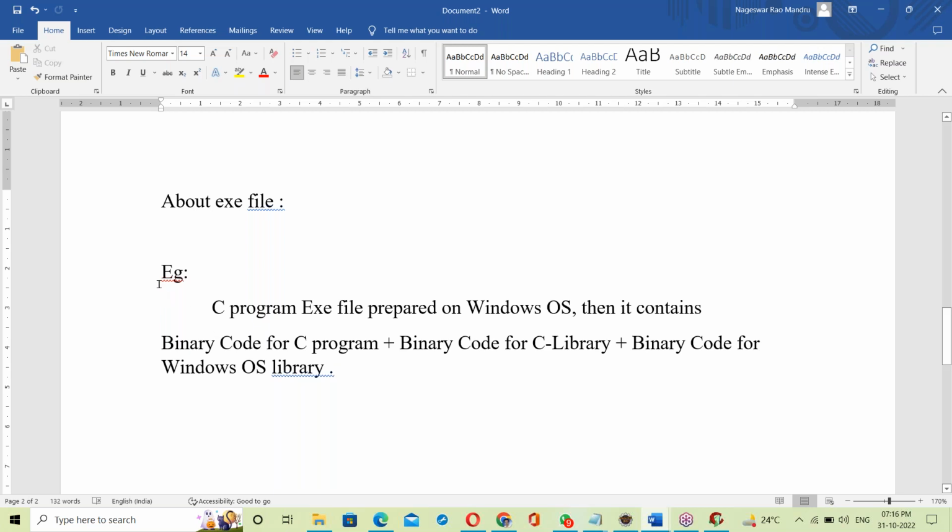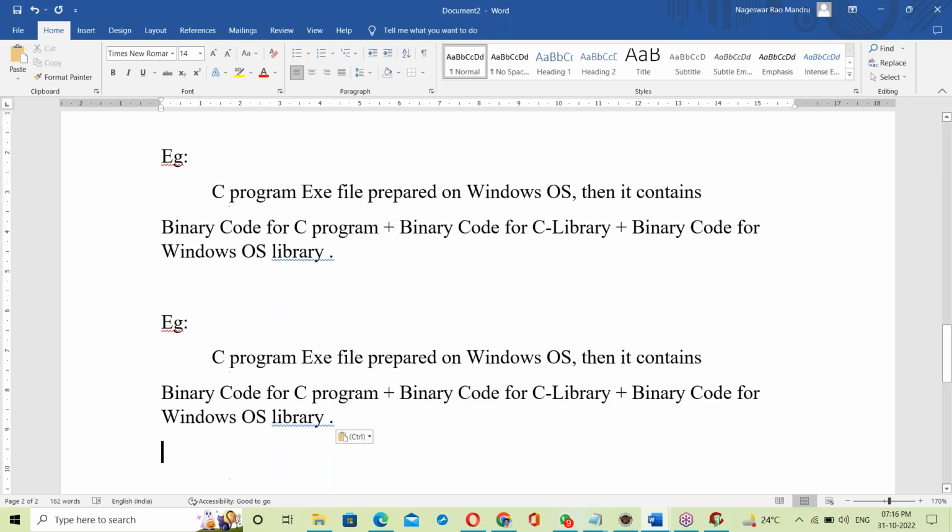One more example. Let us take another example. Suppose a C program exe file is prepared on a Linux base. Then it contains binary code for the C program, binary code for the C library, and next binary code for the Linux OS library. That's it.